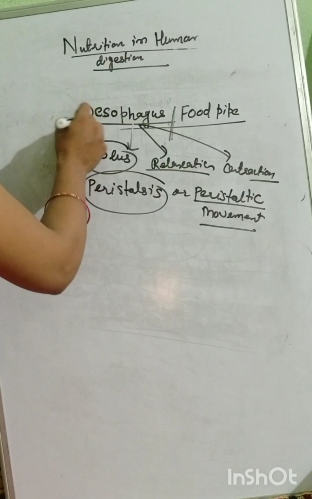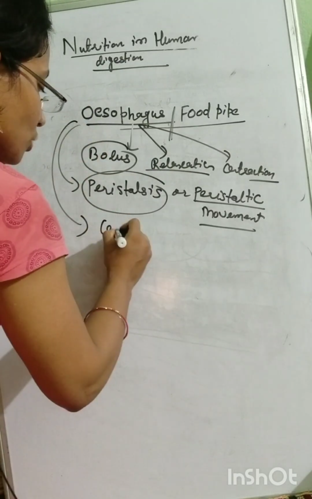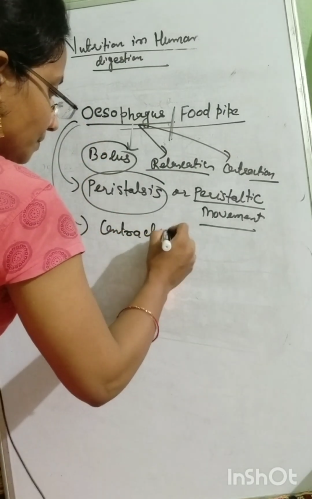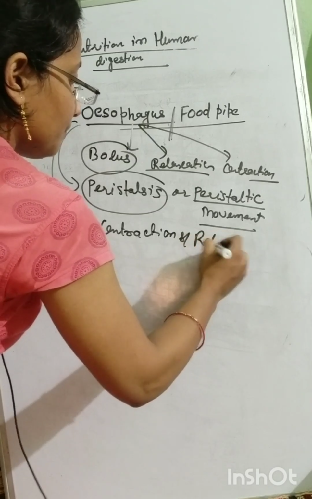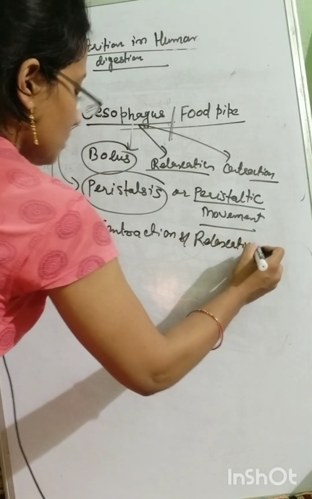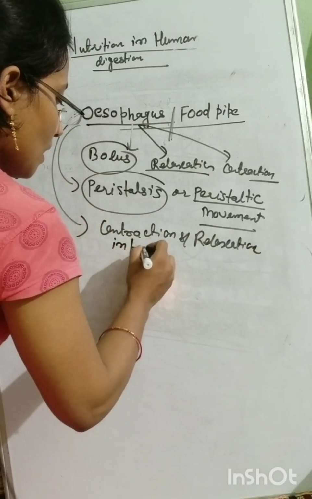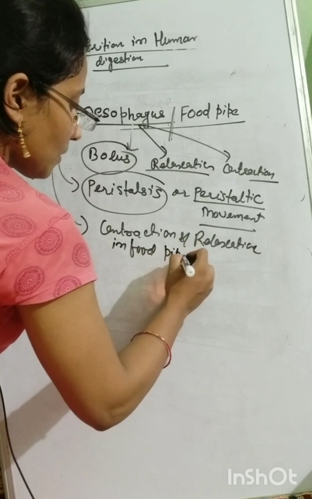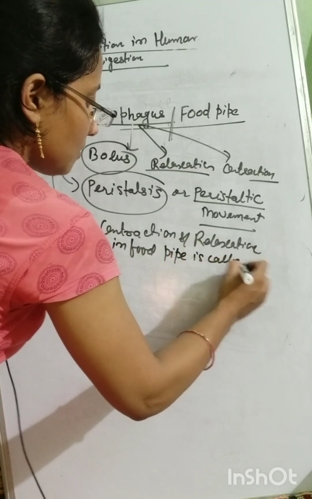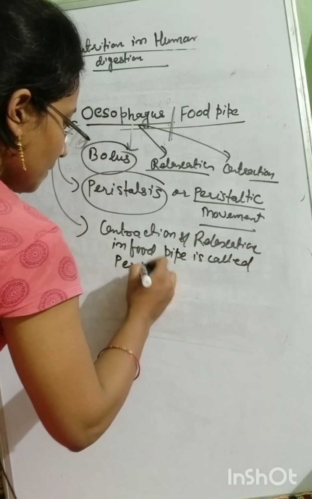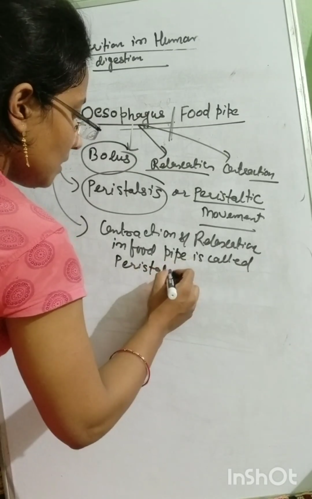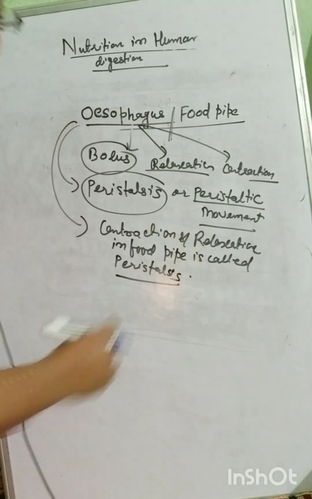Clear? So you will write that contraction and relaxation in food pipe is called peristalsis or it is called peristaltic movement.